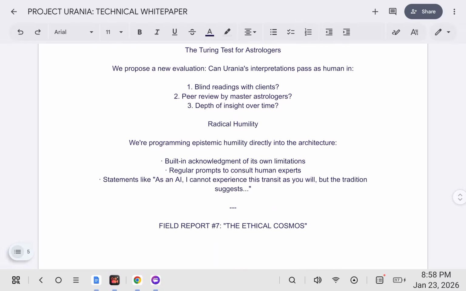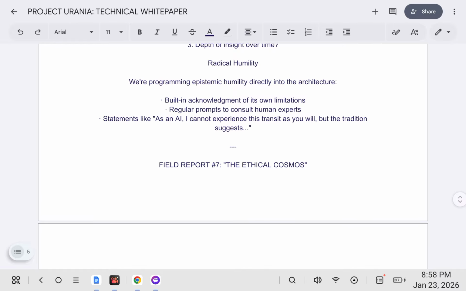Radical humility. We are programming epistemic humility directly into the architecture. Built-in acknowledgement of its own limitations, regular prompts to consult human experts, statements like, as an AI, I cannot experience this transit as you will. But the tradition suggests, kind of like a magic 8-ball, if you will.